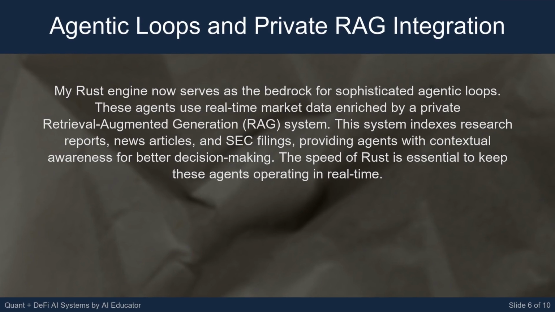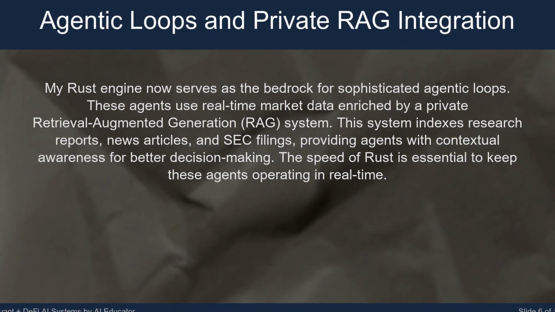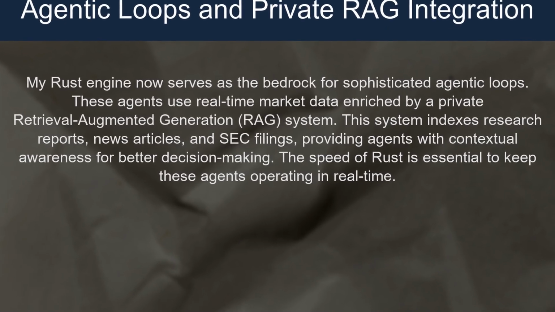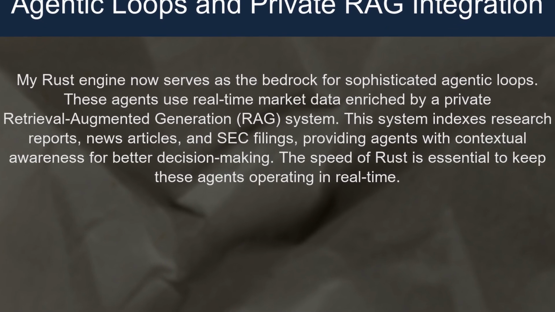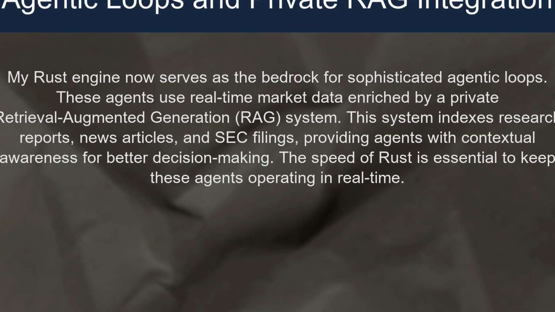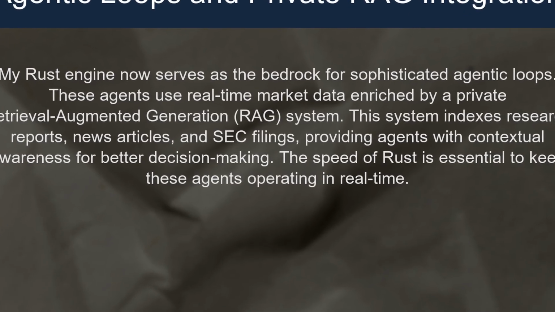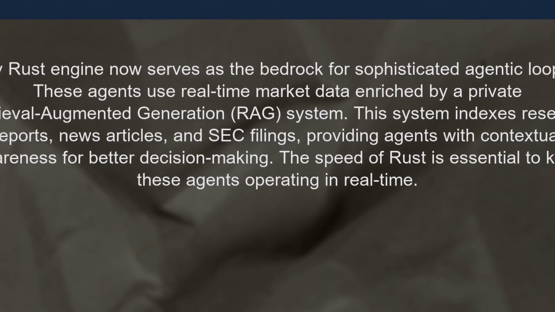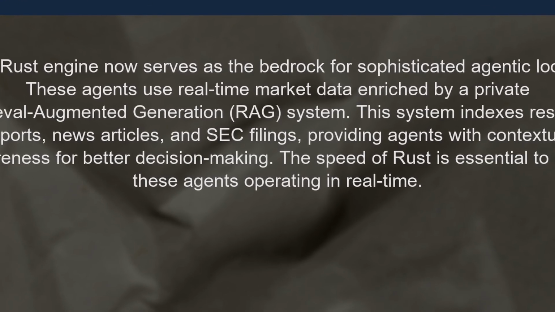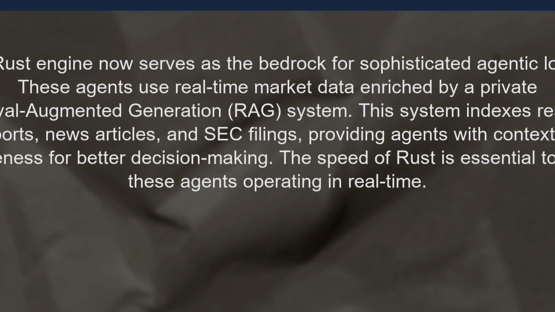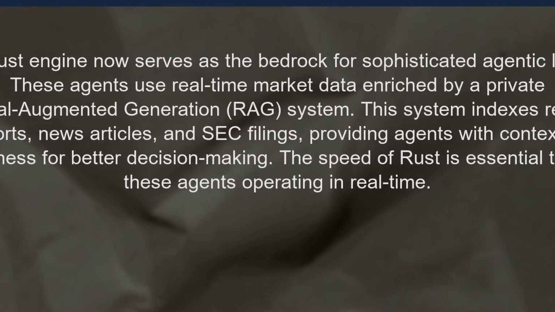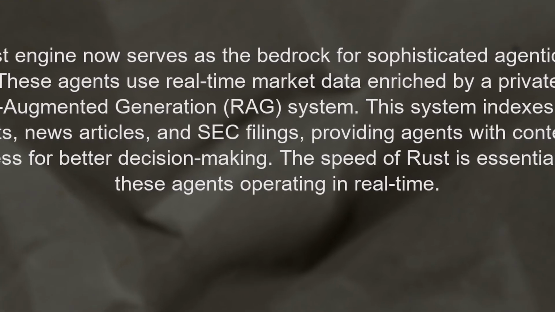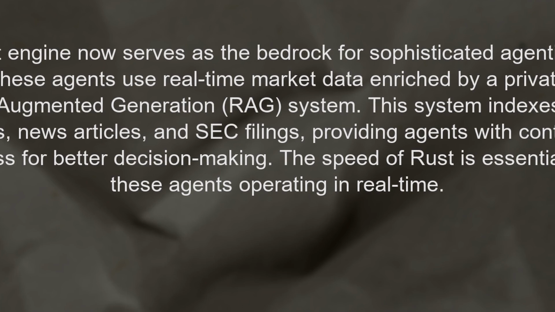My Rust engine now serves as the bedrock for sophisticated agentic loops. These agents use real-time market data enriched by a private retrieval augmented generation (RAG) system. This system indexes research reports, news articles, and SEC filings, providing agents with contextual awareness for better decision-making. The speed of Rust is essential to keep these agents operating in real time.